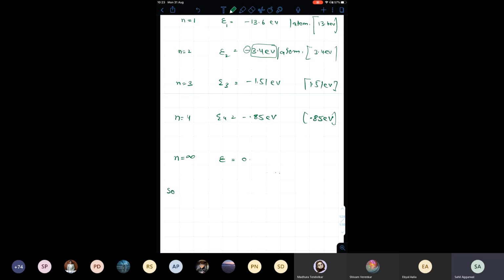So we can say the electron will become free from the nuclear charge when n is equal to infinity.